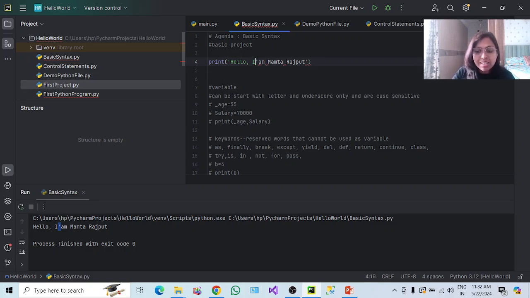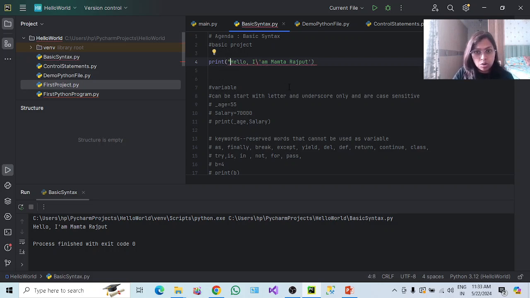How can we escape it? We have to escape it using the backslash. If we use this backslash, what will happen? The interpreter will not read this single quote as an ending quote. It will take into consideration the starting quote and the ending quote, and this will be displayed. Let me execute it to showcase this. See here. So in order to escape any single quote, double quote, or triple quote, you have to use the escape character. Got it?